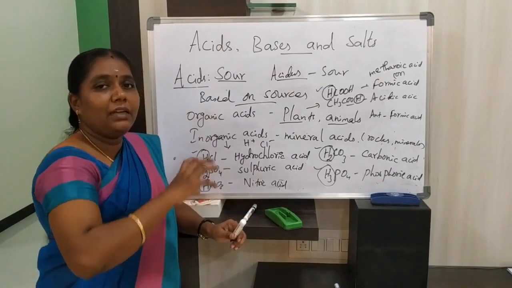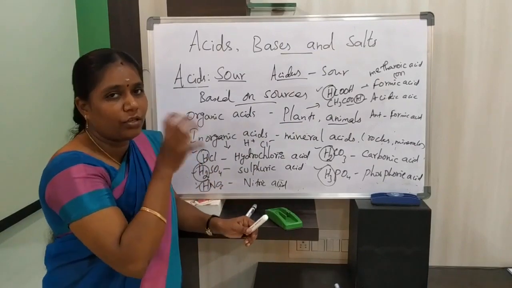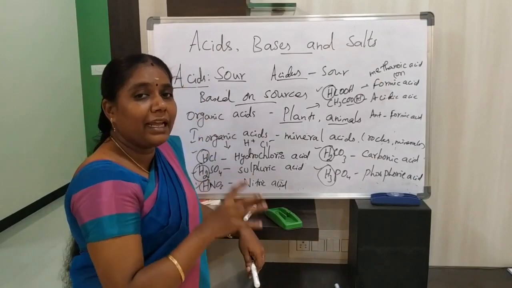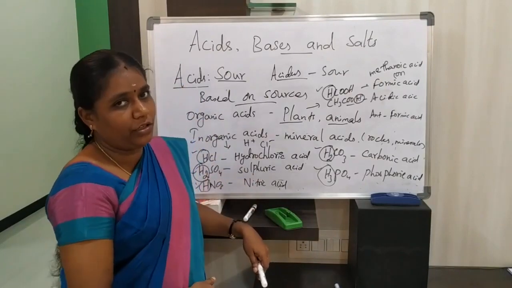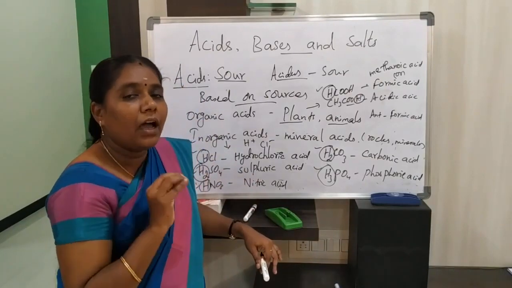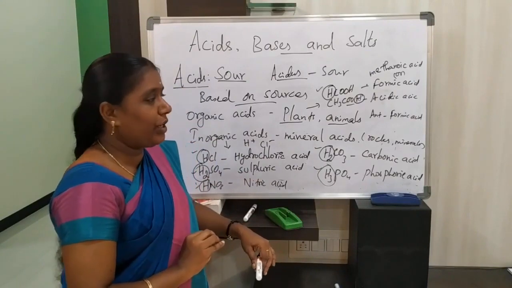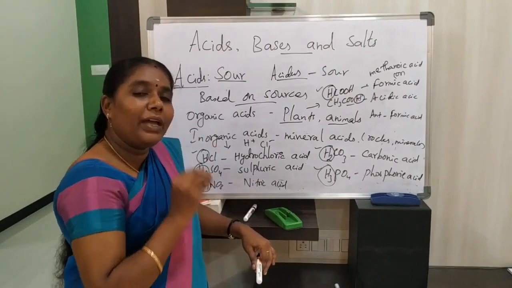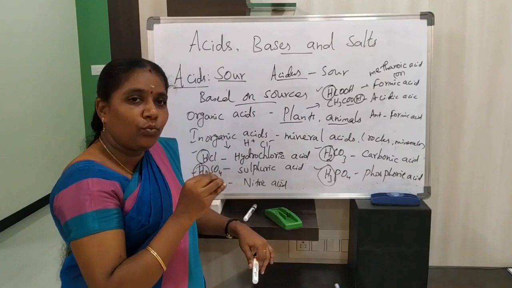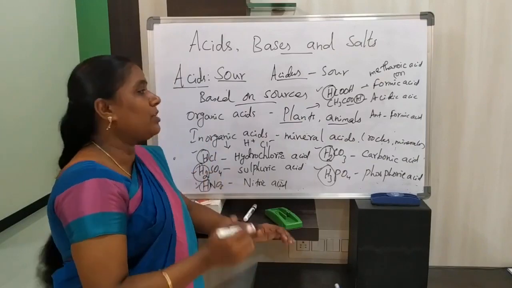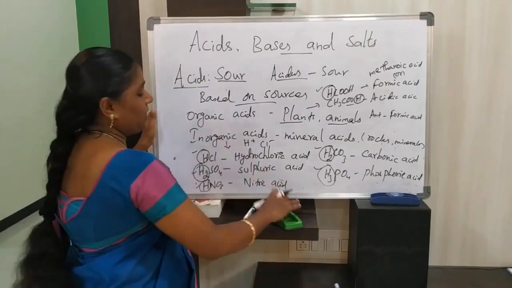The taste of acid is sour, and acids contain hydrogen ion concentration. When acids are dissolved in water, they produce hydrogen ions or hydronium ions.